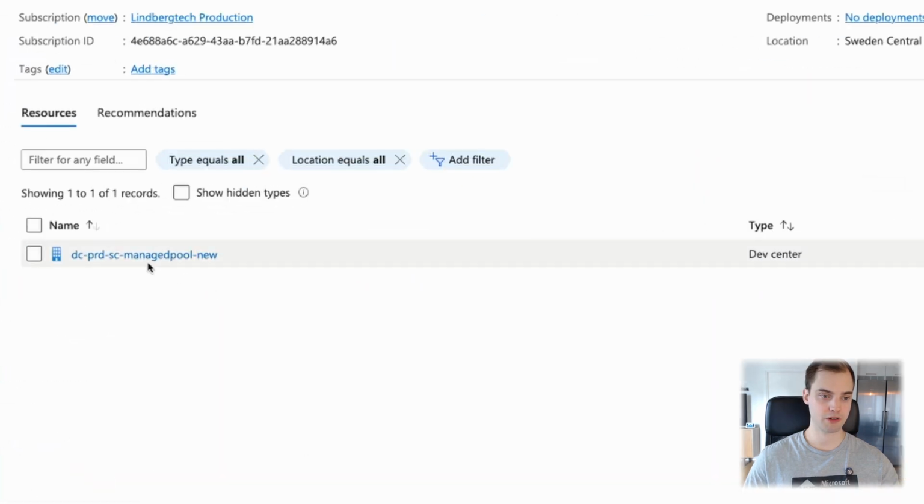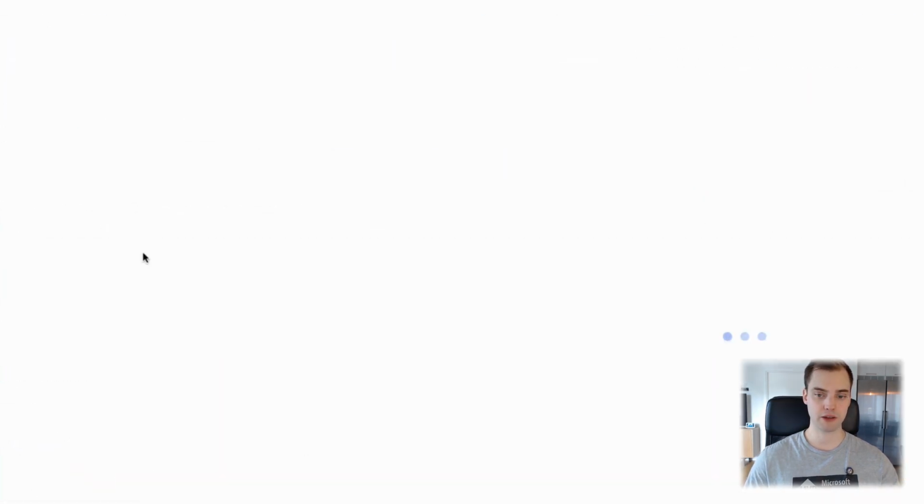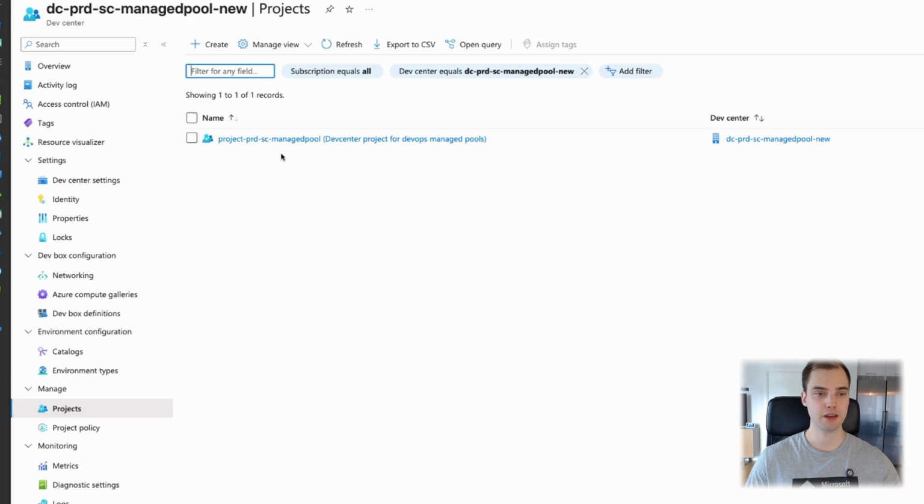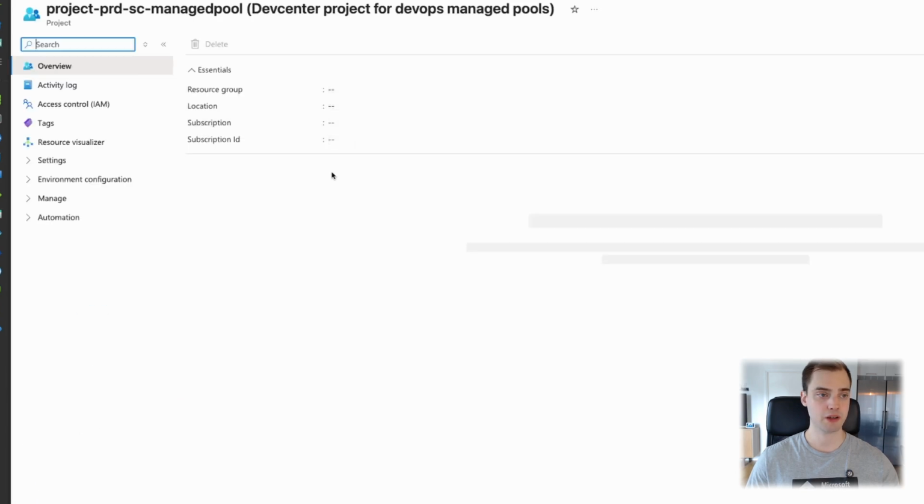So if we hop in here, we can see we have our resource group, then we have our dev center, which we fought for, and then we have our project down here. So it's just an empty project right now.